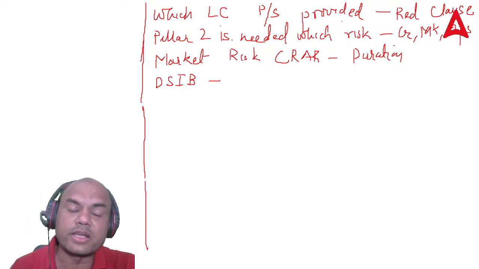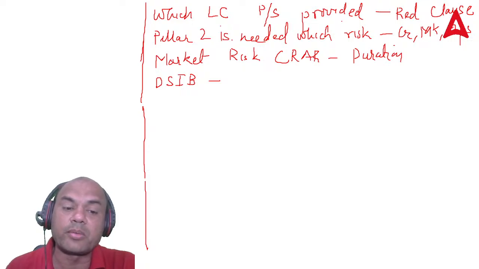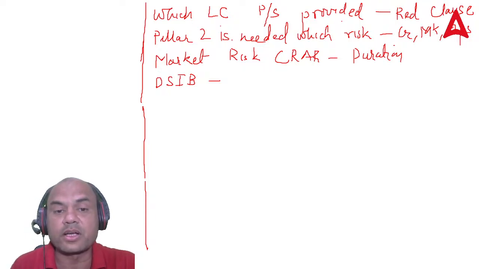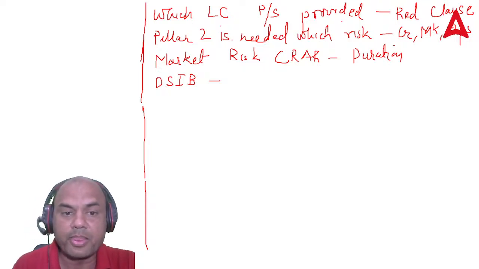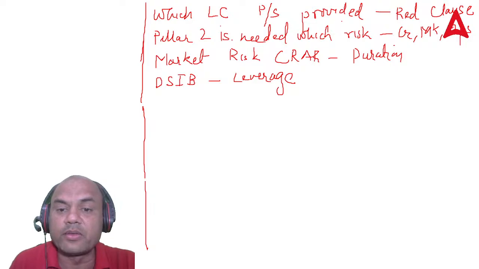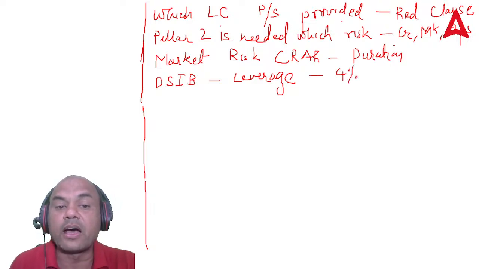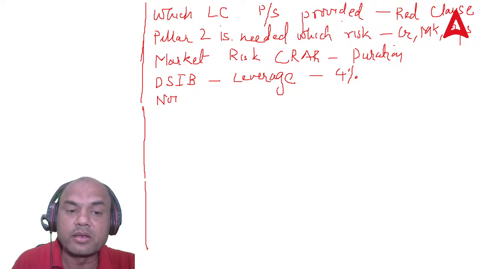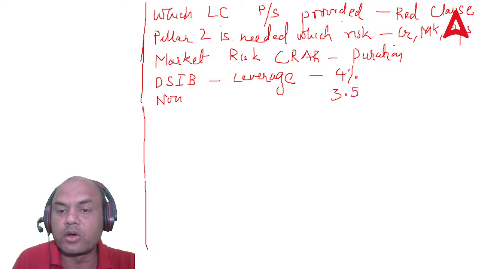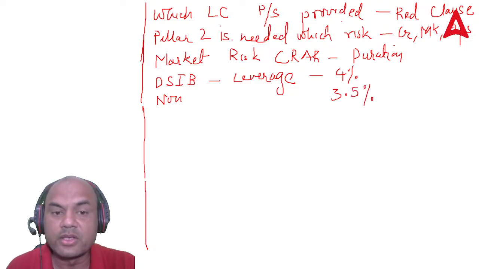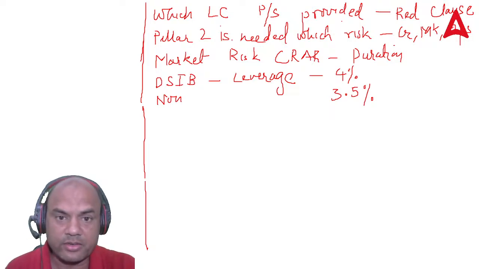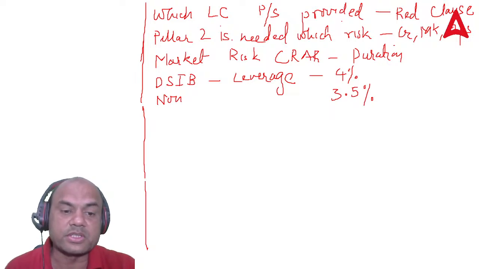So remember, the leverage ratio for SIBs, systemically important banks, is 4%. For DSIB, the leverage ratio is 4%, and for non-DSIB, it is 3.5%. So DSIB, there are three banks only: SBI, HDFC and ICICI Bank. Okay, got it. Next one, there was one question on IBU.